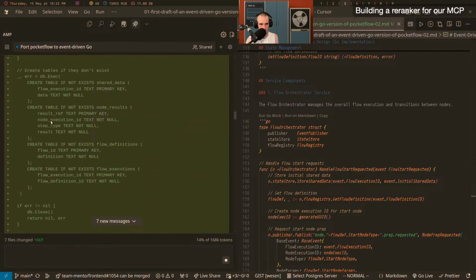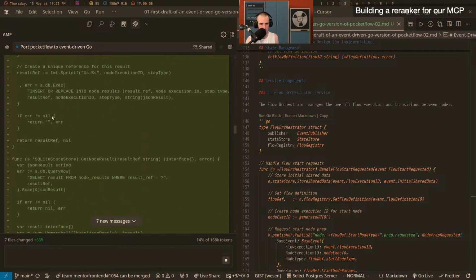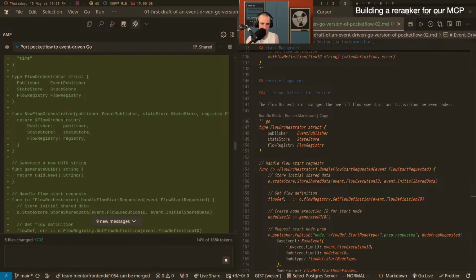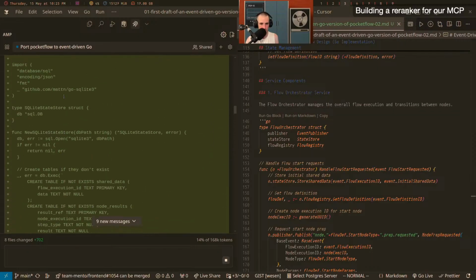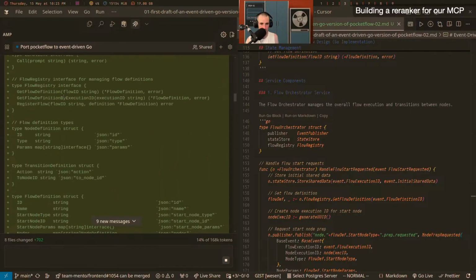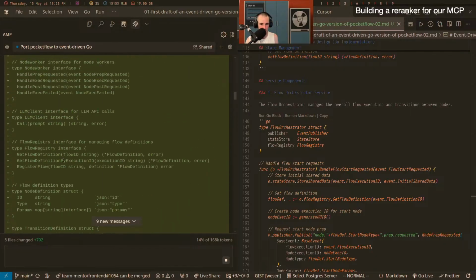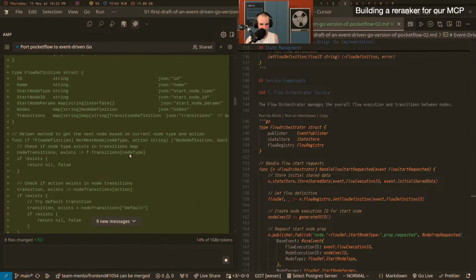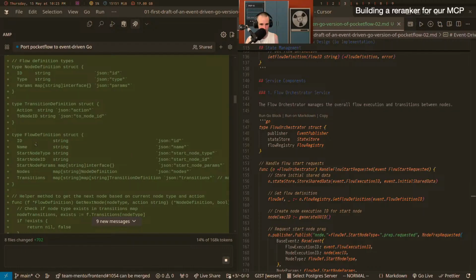Then it creates the SQLite store. Now that it has the interface, it just has to implement that, and that will be easy to replace with a shared map if we decide to. The flow orchestrator. What is the flow registry? So it's keeping the flow registry pattern, but I hope that it allows us to do declarative flows in here. That looks good. What is a flow definition? Is it defined somewhere else? Flow definition, which is just like